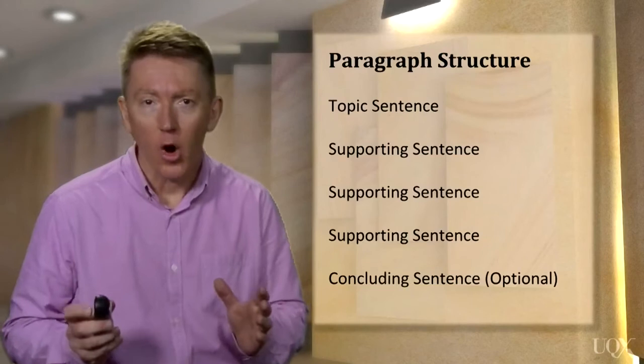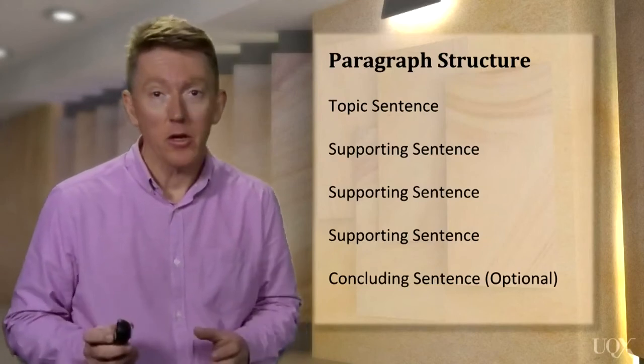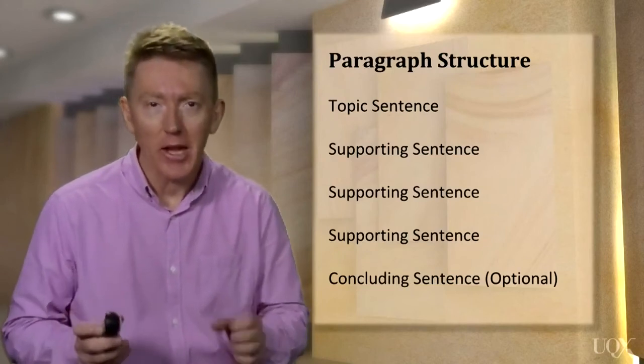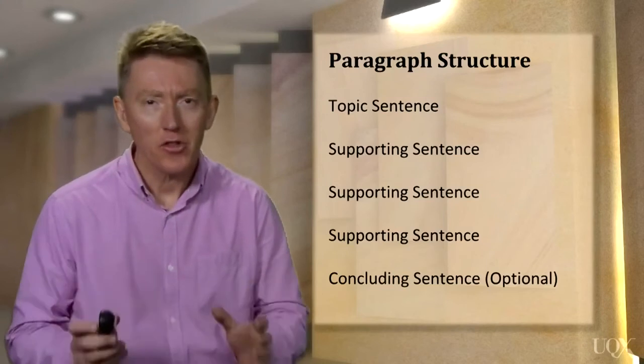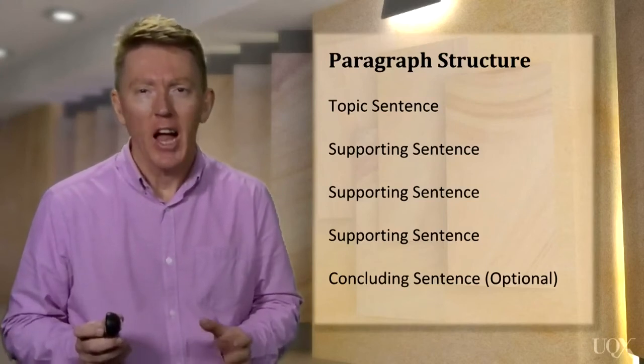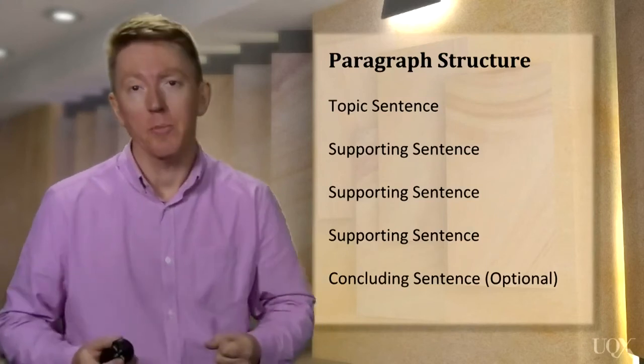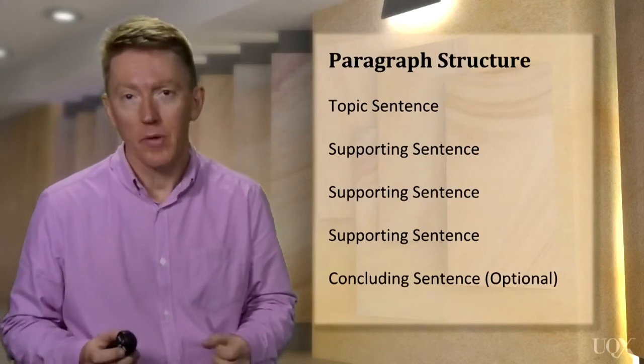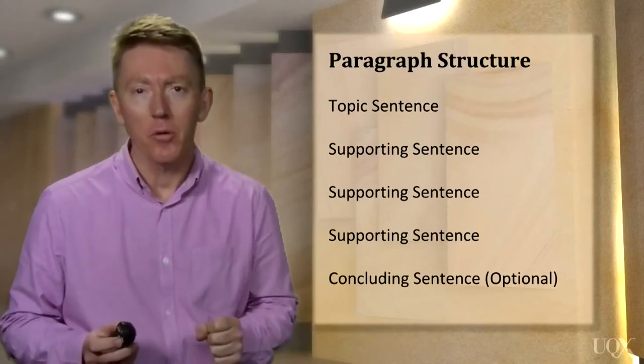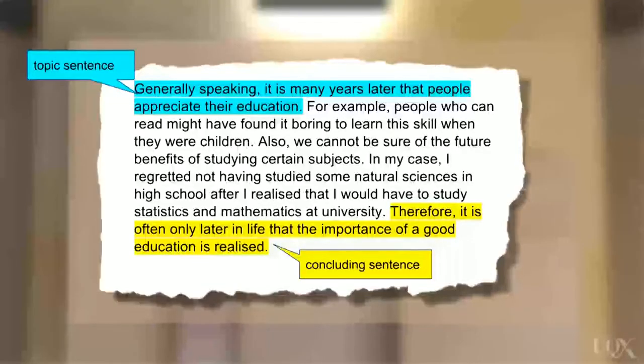Now, this is optional, but you can include a concluding sentence at the end of your paragraph, which sums up the main idea. Think of it as a restatement of your topic sentence. Let's look at an example of this. This is the same paragraph on the benefits of an education, with the addition this time of a concluding sentence.